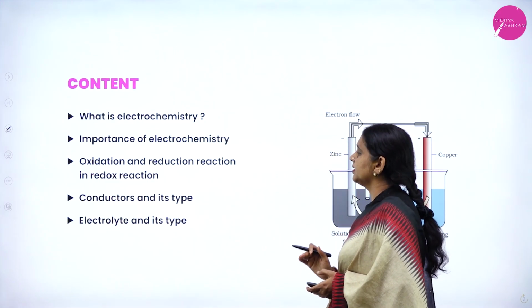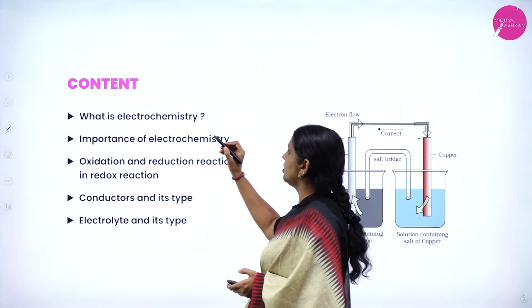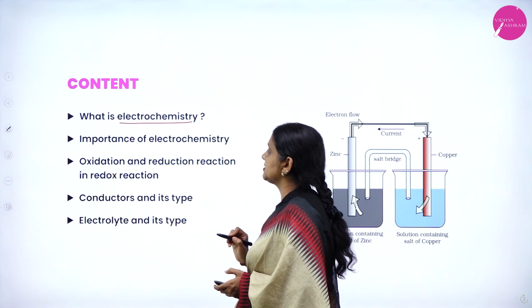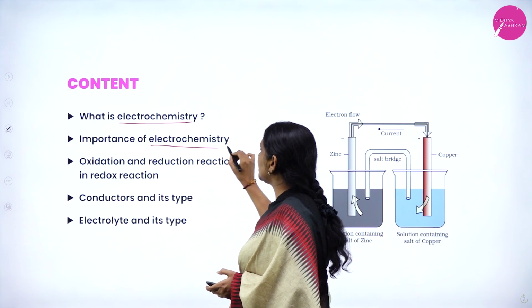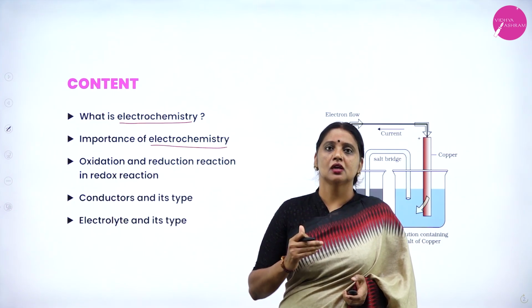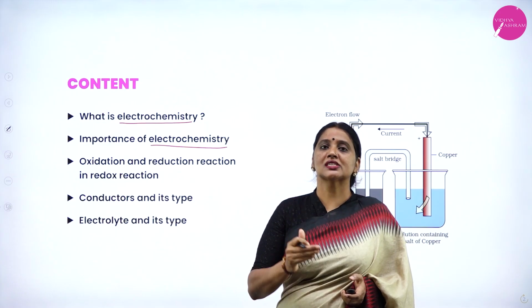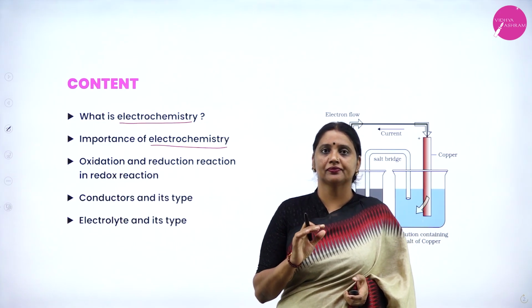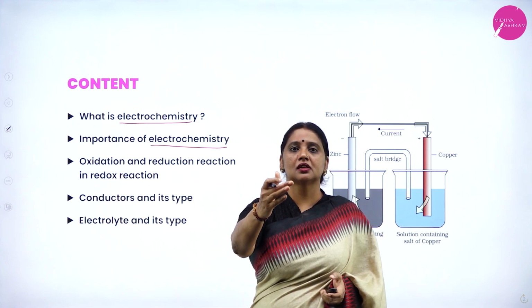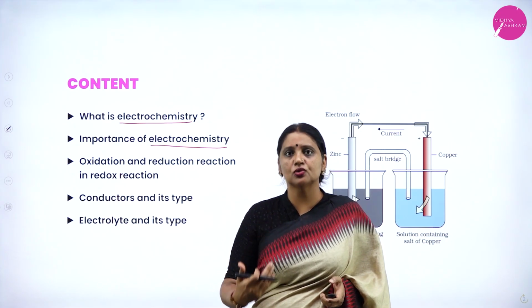In this session, I am going to discuss what exactly electrochemistry is, what the importance of electrochemistry is, and why you have to study it. For example, if you are going to study a concept, that concept has several uses.